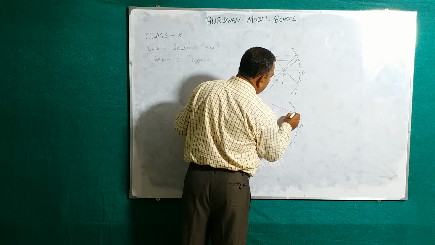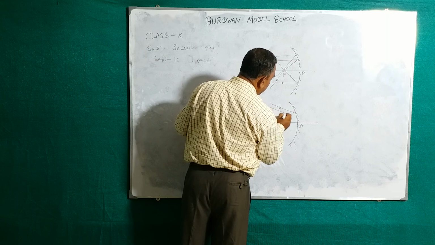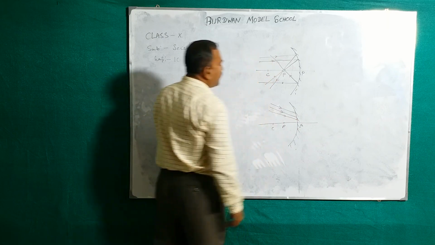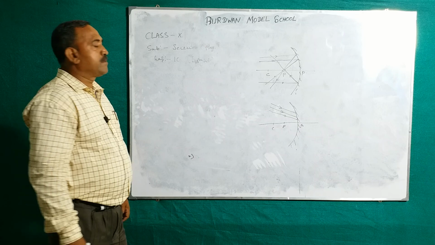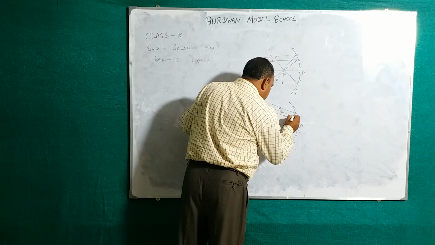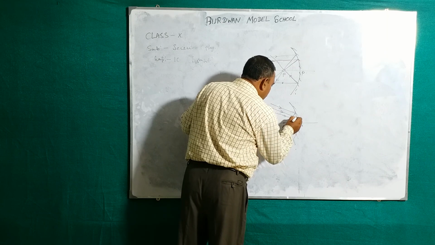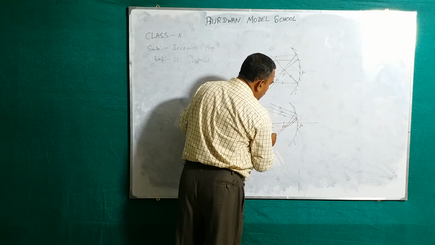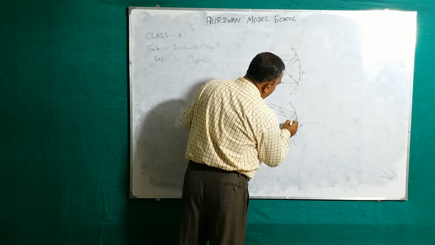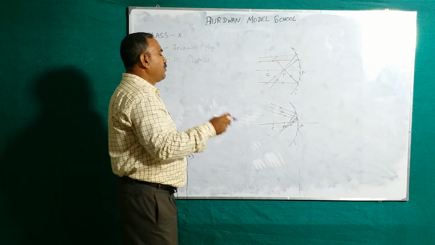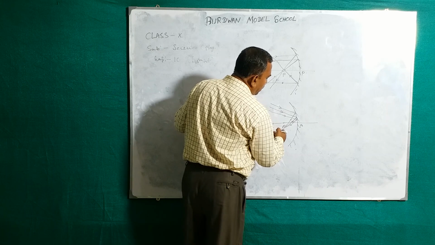If the rays in a beam of light are parallel but not parallel with the principal axis, after the reflection, with the help of a scale, you draw it, and then you see